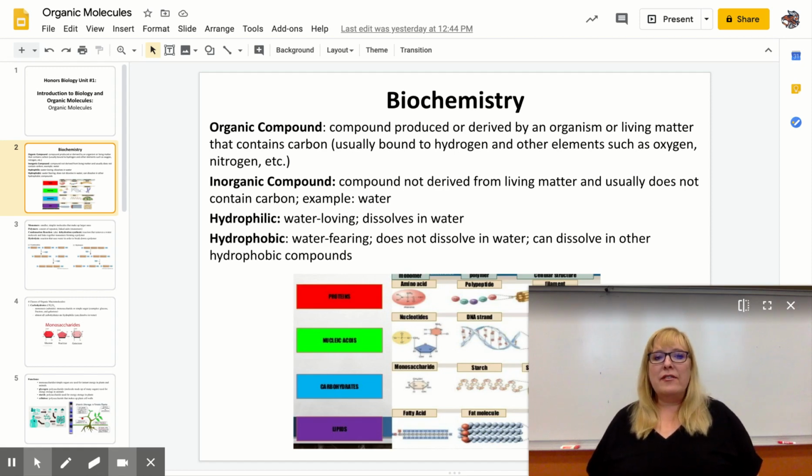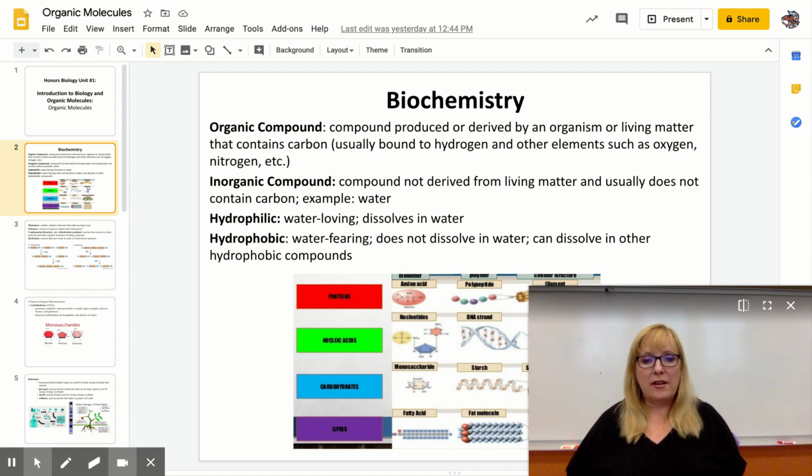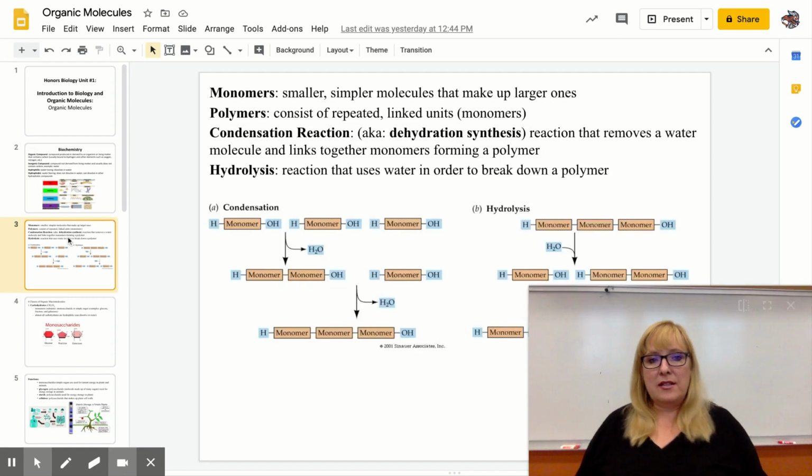But it would dissolve in other hydrophobic compounds. So remember, like dissolves like. Polar dissolves polar, nonpolar dissolves nonpolar. And that's what we'll be talking about later in this lesson.